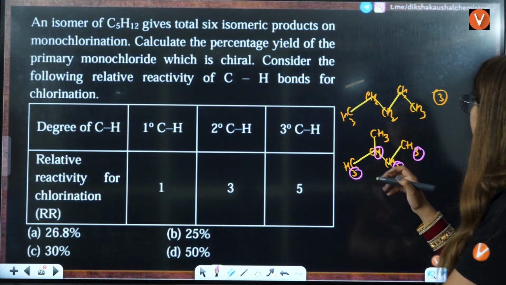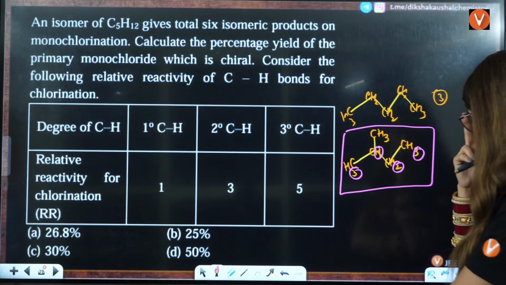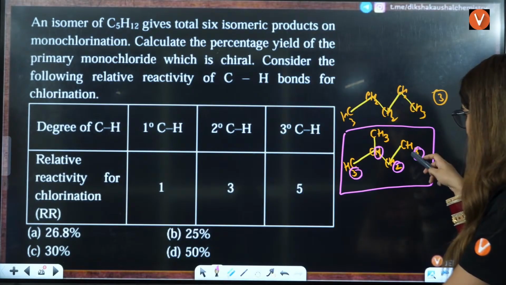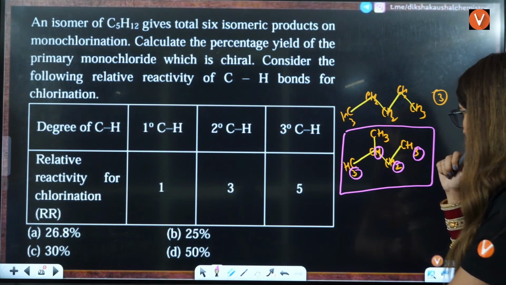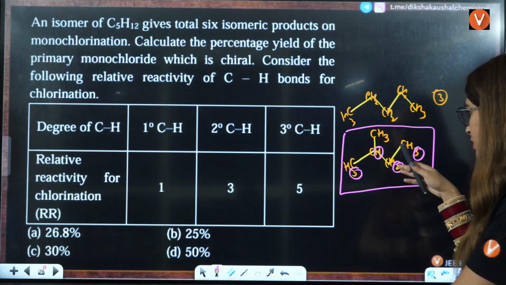I think the possibility will be this one, but let me see. Okay, 1, 2, 3, 4, 5, 6. Even 1 or 2 will be substituted, that will be 1.